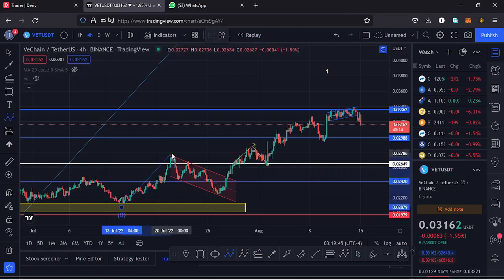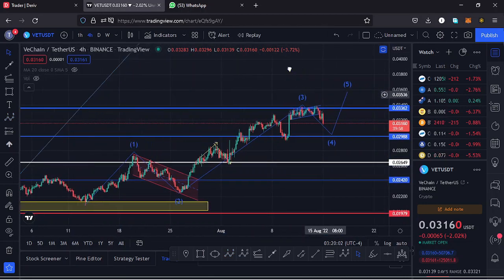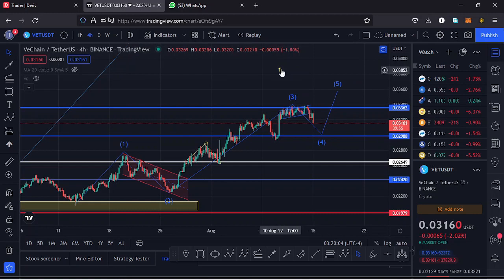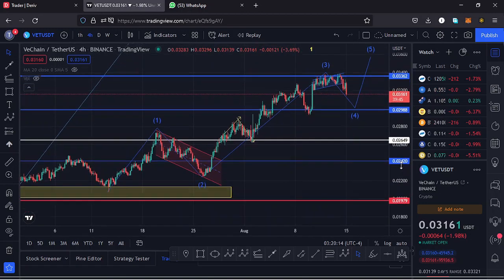Then we made the high up there, then we saw a retracement to the lower side in a wave 2, and the movement that we are in at the moment, this is what is forming a wave 3, and then I expect to see a retracement to the lower side in a wave 4, and then expect a very nice bounce to the upper side in a wave 5, and that will be completing the formation of a higher Elliot wave count 1, which is right here. And if I get a little bit into the details of these waves, so that can give me the key scenarios that I expect to play out.